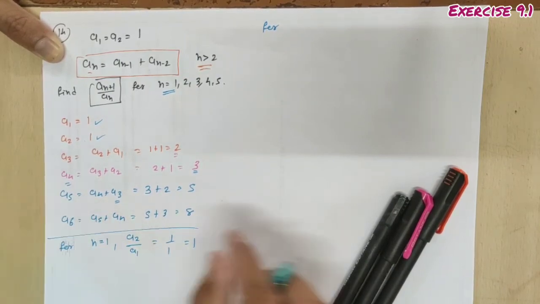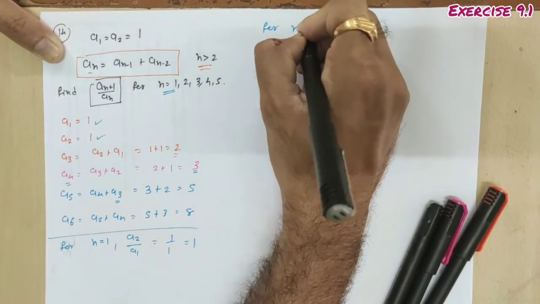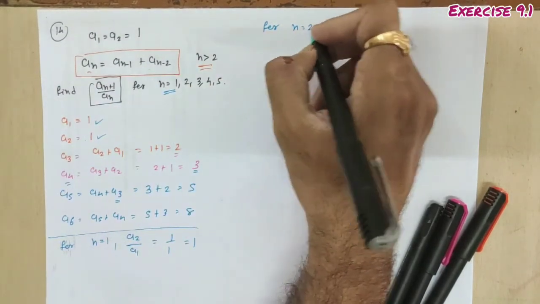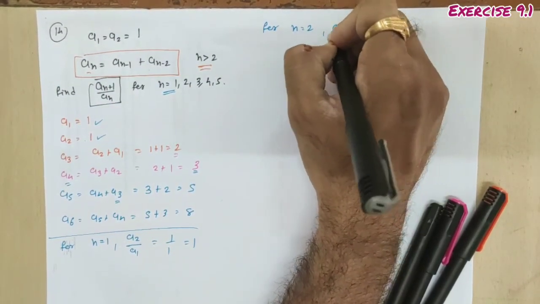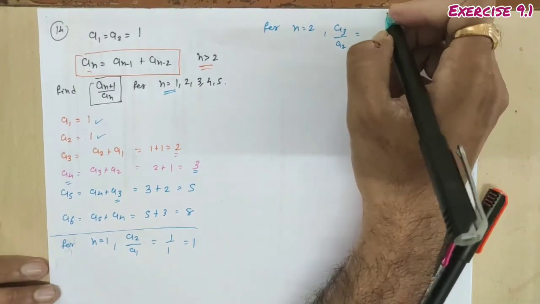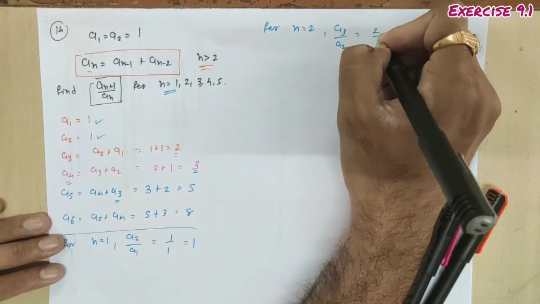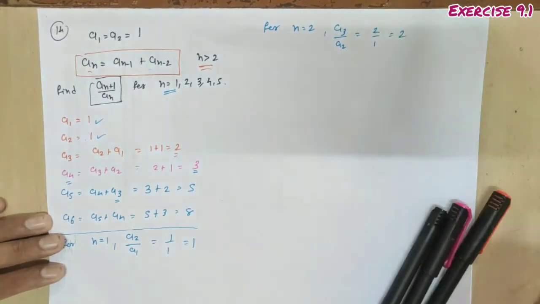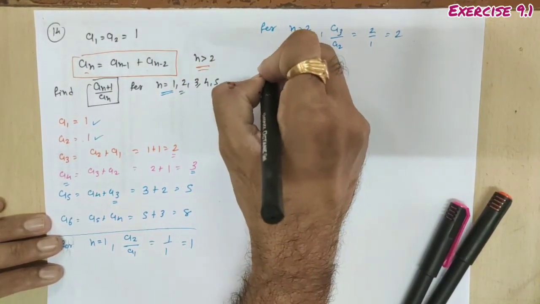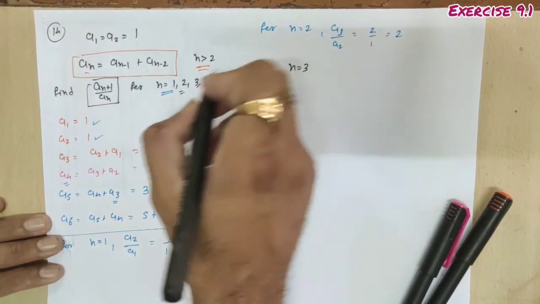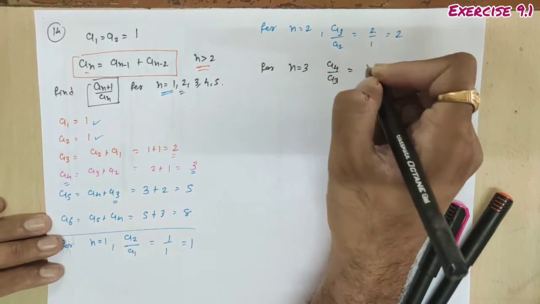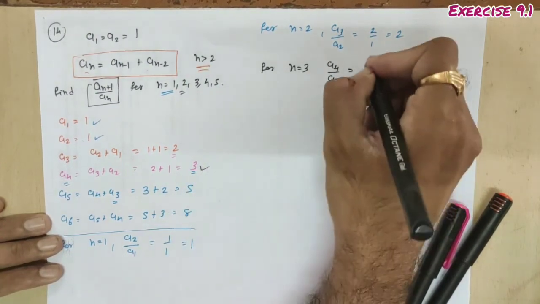Now for n equal to 2, this ratio is a3 by a2. What is a3? a3 is 2, a2 is 1, so this is equal to 2. Done. Now for n equal to 3, it will be a4 upon a3. What is a4? 3.